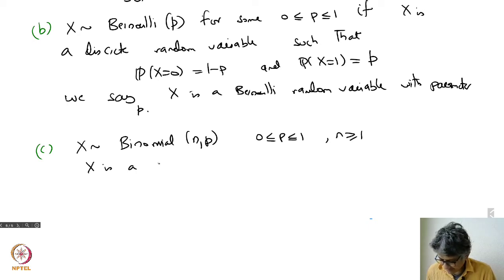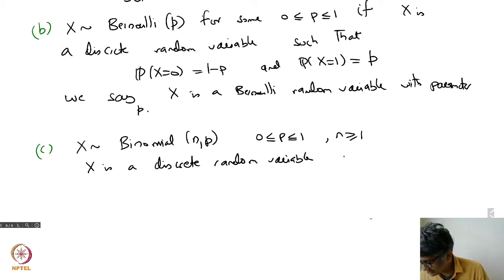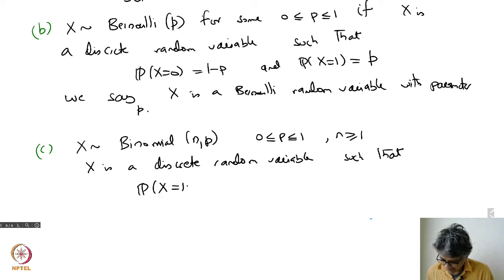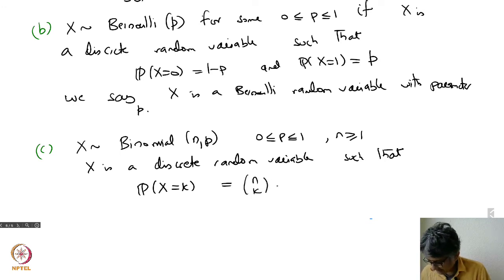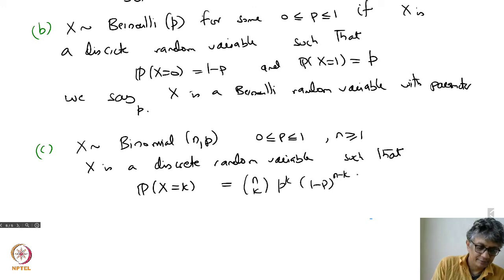X is a discrete random variable such that the chance that X is equal to K is going to be N choose K. In the notation of this last note, I write N choose K, P to the power K, (1 minus P) to the power N minus K. So that's something you can define as a random variable in this fashion.